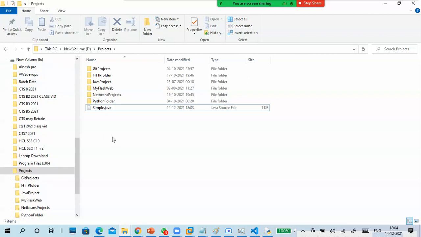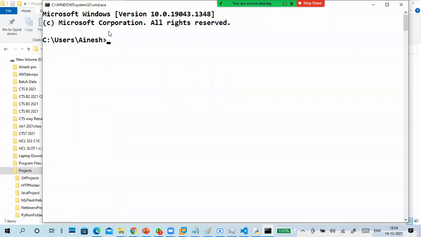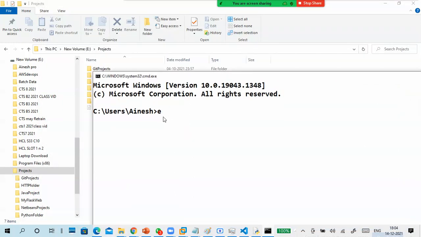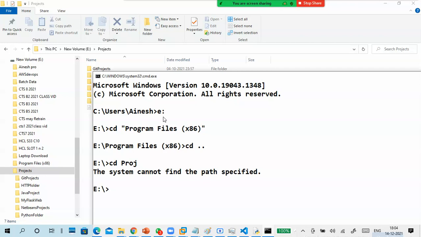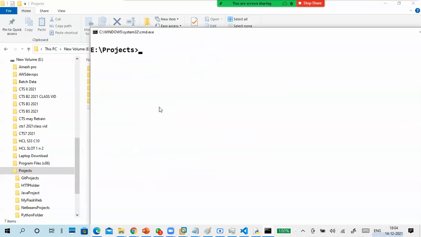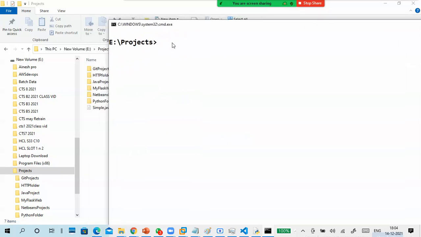Now I'm going to my CMD. This is the E drive, so go to the E drive, cd projects. So cd projects, Java file. Right? So I'm executing Java. First I have to compile.